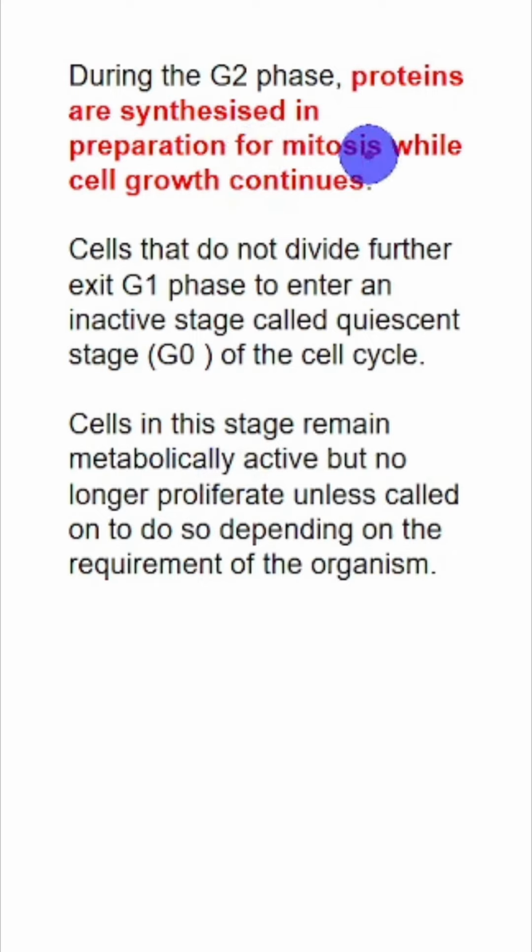G2 phase, proteins are synthesized in preparation for mitosis while the cell grows. So all the mitosis related proteins are synthesized in G2 phase. If the cell exits the cell cycle, then we will call the cell is in quiescent stage.